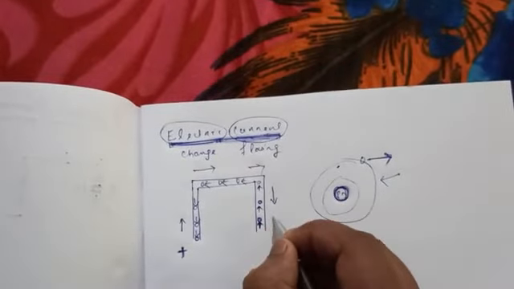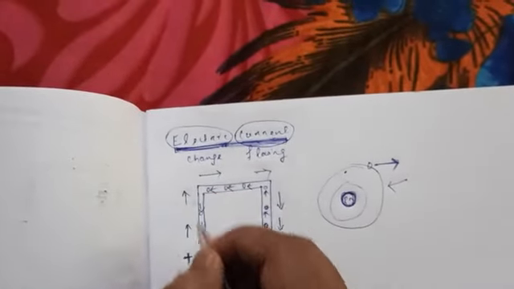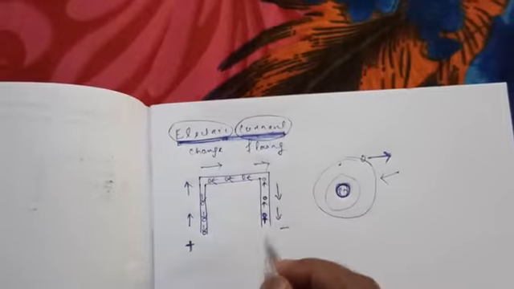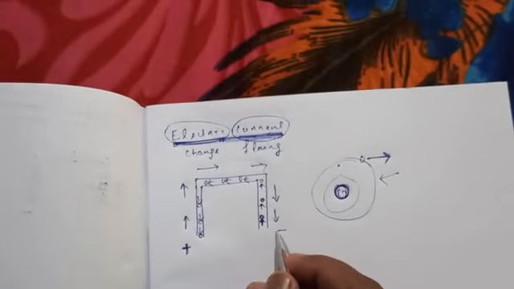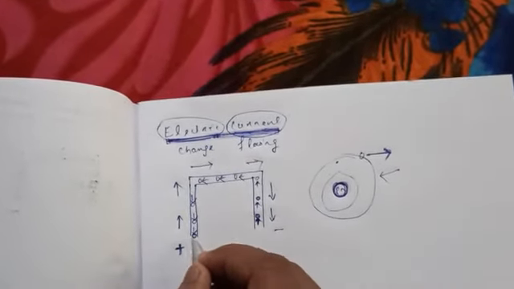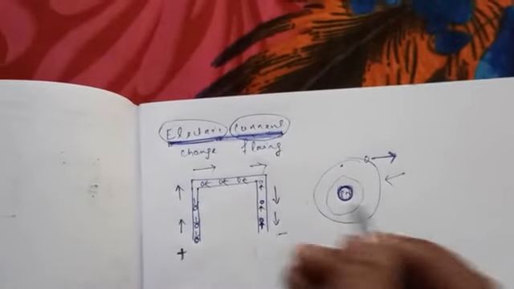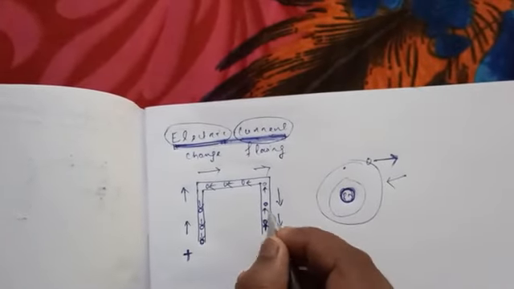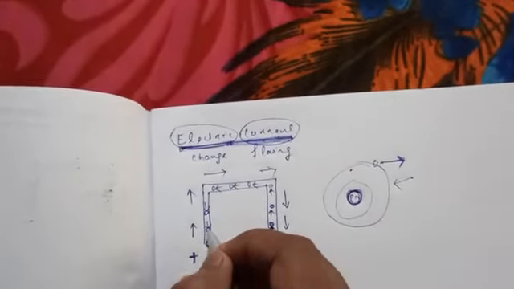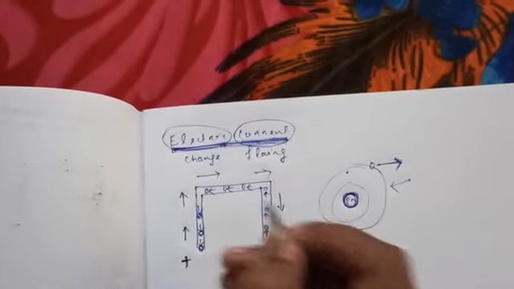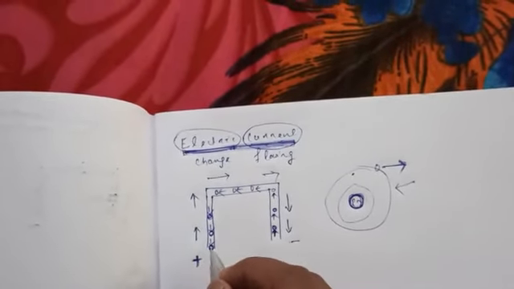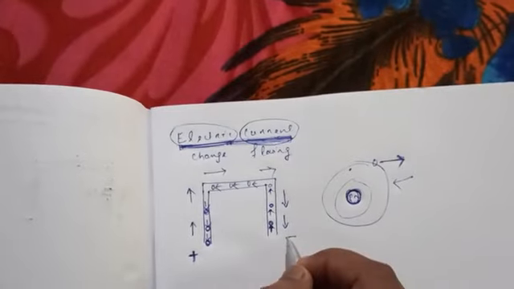Holes are not actually moving, but it will seem like holes move from the positive end to the negative end. So generally we take current as holes, not electrons. The electrons move, but we consider holes as the current.